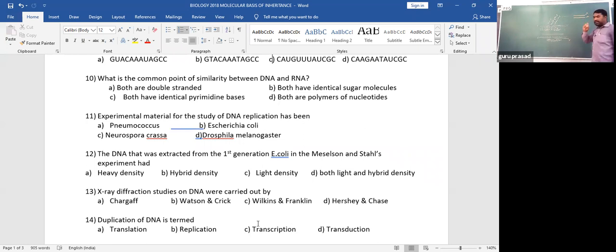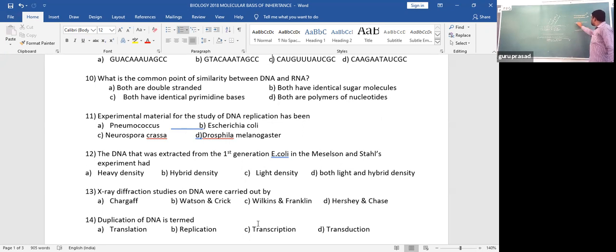Both the strands have N14 as the nitrogen base. This is what we call light DNA. As compared to N15, they are lighter in weight. When they start replicating, the two strands that are held together get separated from each other.